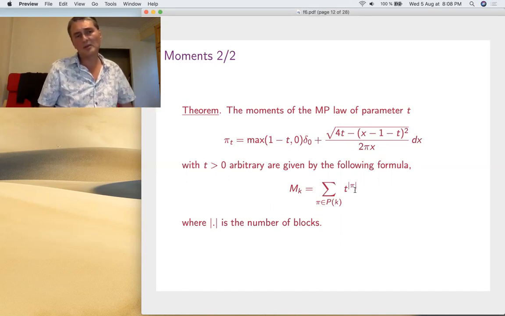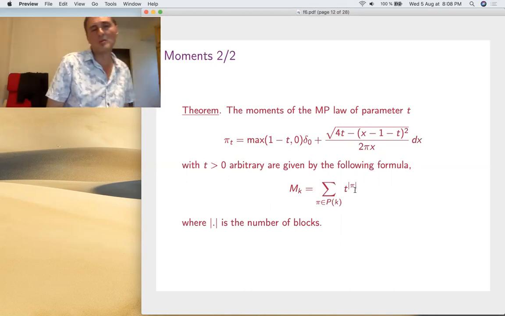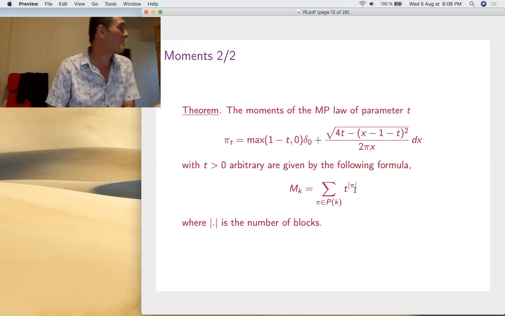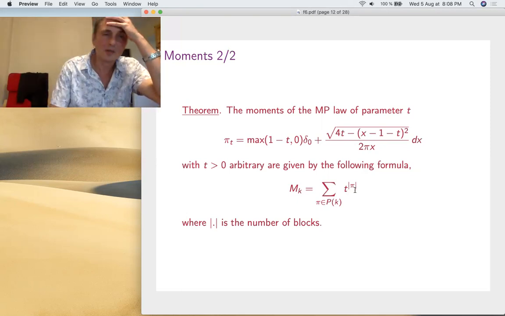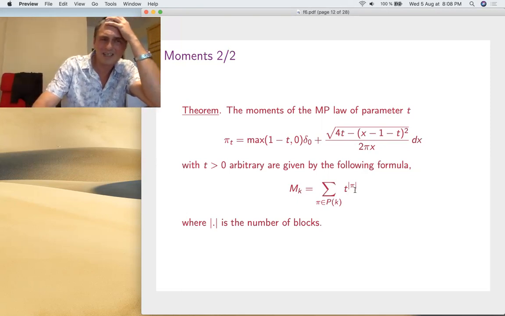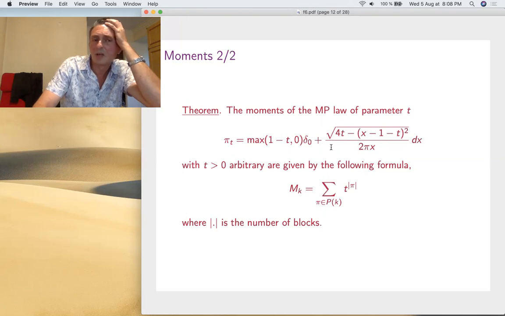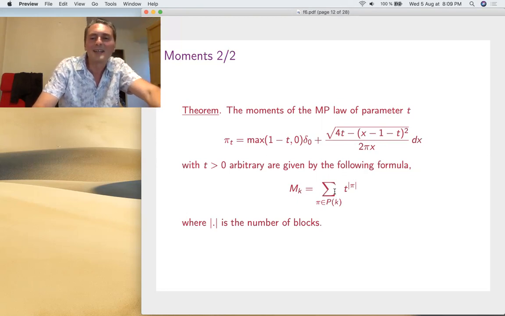So how to prove it? Normally, you would want to compute moments by partial integration and arrive at these things here, which in practice means Stirling and Bell numbers. But we don't really need that, because the R transform, which we computed last time, is quite simple to compute. With the R transform, you get the moments somehow. It's like the cumulants. It's well known.